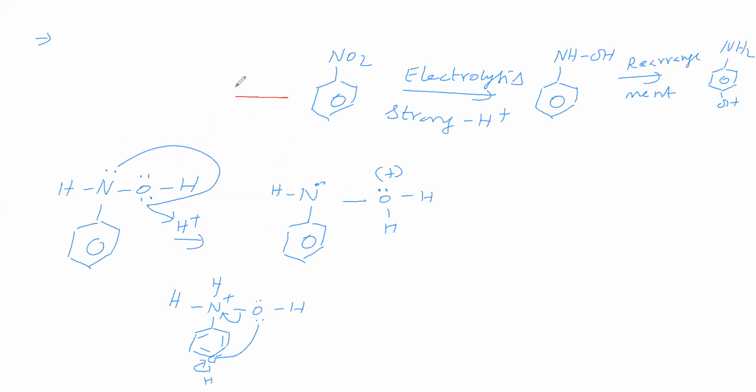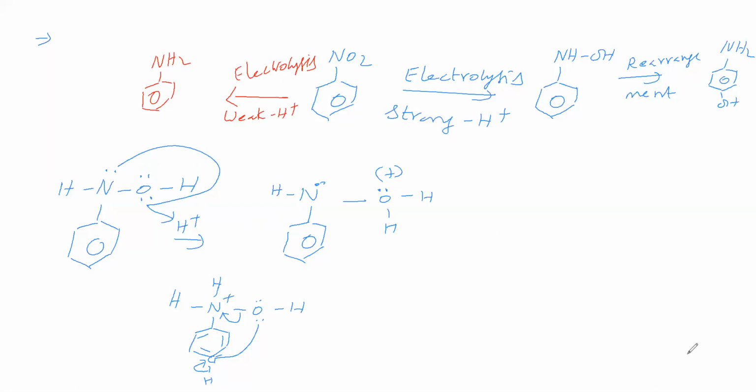Now this nitrobenzene is taken for electrolysis, but what is the medium? Weakly acidic medium. The product is aminobenzene. So nitrobenzene on electrolysis in strongly acidic medium gives hydroxylamine, which on rearrangement gives para-aminophenol. In weakly acidic medium electrolysis, we are getting aminobenzene.